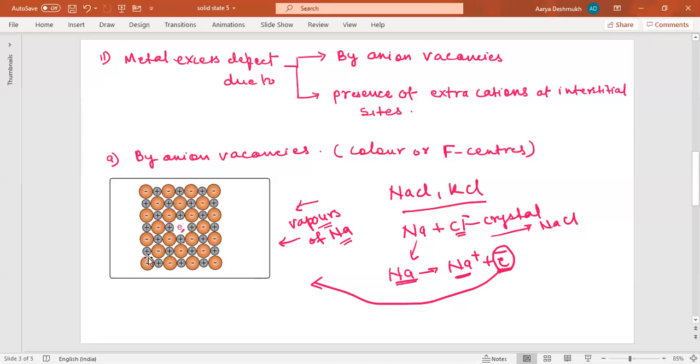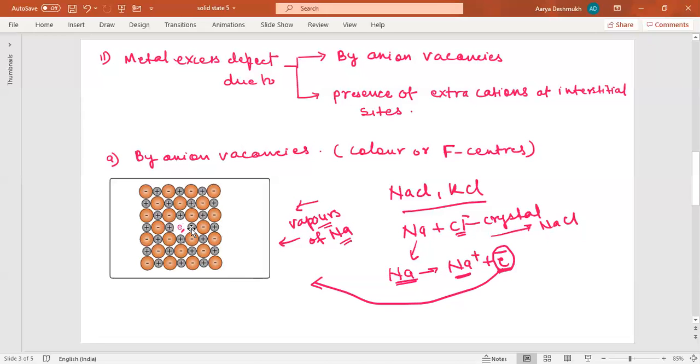Now this excess of sodium is there because this is actually the position for the chloride ion. This chloride ion is now combining with sodium from the sodium vapors which we are passing on the crystal.